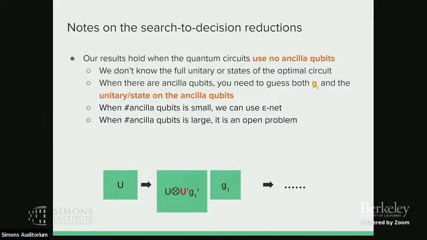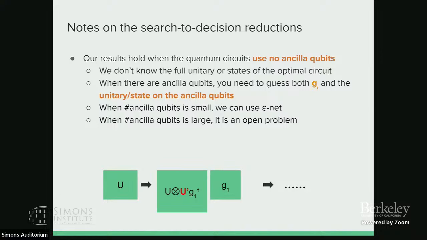The main reason is that if I consider U as computed from a larger unitary, then in addition to guessing the gate G1, I also need to guess the unitary on the ancilla qubits, right? Because I don't have a full description of the unitary or states, I need to make some guess about it. And to the best of our knowledge, if you don't have too many ancilla qubits, then you can just use the epsilon net.